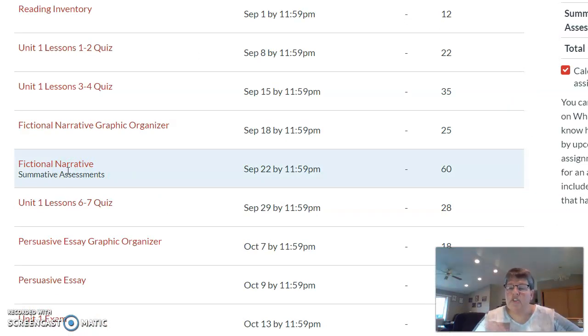Things are switching over to standards-based grading here at WVL, and we have formative assessments, which are like practice assignments, and then we have things that are based right off of the standards that are graded more heavily. So in 7th grade, your formative assessments are worth 30% of your grade, and your summatives are worth 70%.